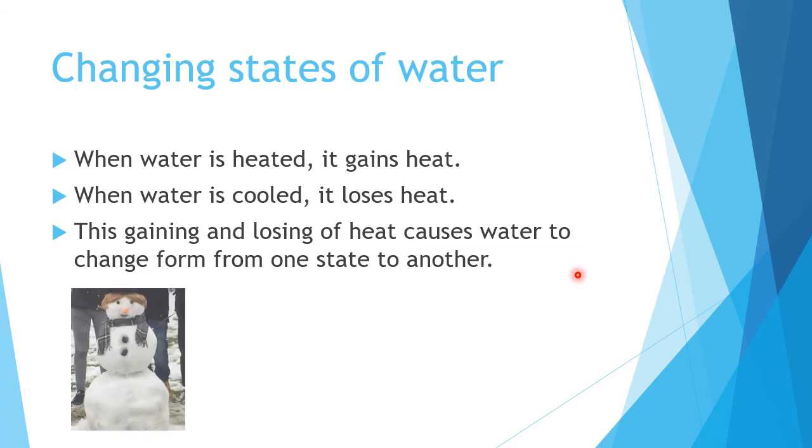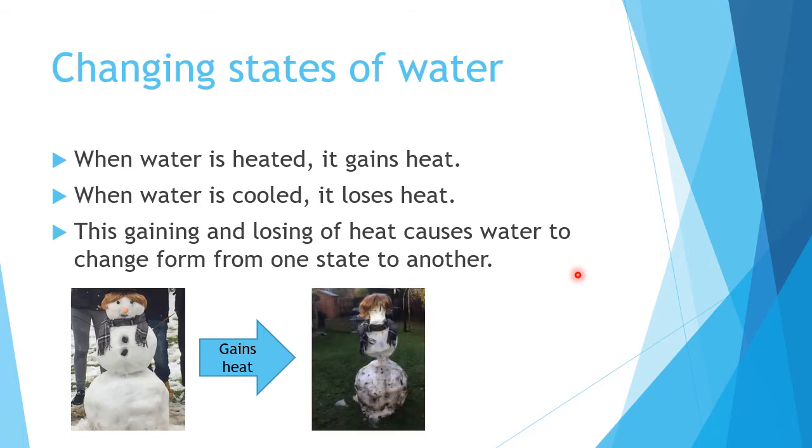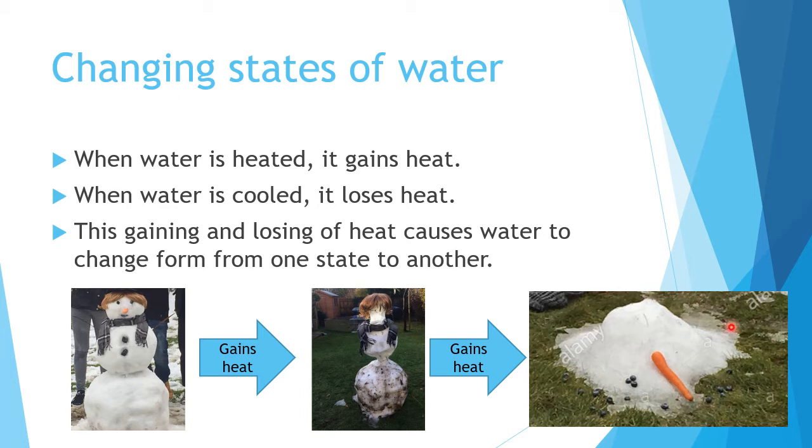So, for an example, we have a snowman. So, the snowman, when it gains heat, when it is exposed to heat, it will melt. So, you see there, it's starting to melt. Some of its ice is lost, so it becomes thinner. And then, if it keeps gaining heat, as it gets hotter, it could become just a puddle. So, it becomes completely liquid, and only that is left below. So, this is an example of what happens when it gains heat.